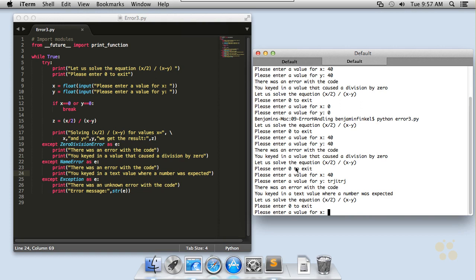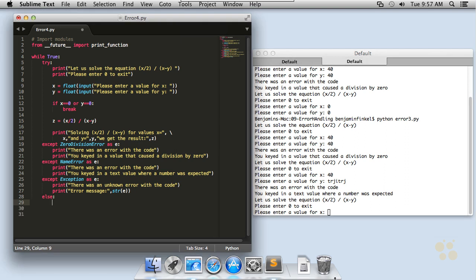Now, there's two more additional clauses that we can use inside of a try except statement. Those are else and finally, and let's take a look at how they work now. To begin with, the else clause has to be after all of your except statements. These except statements here can be in any order that we want them in, and they will properly divert the code into the correct bucket based on the exception that occurs. But the else clause has to be down here at the bottom after all of those except statements. That's where it belongs.